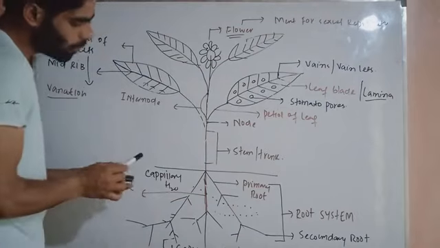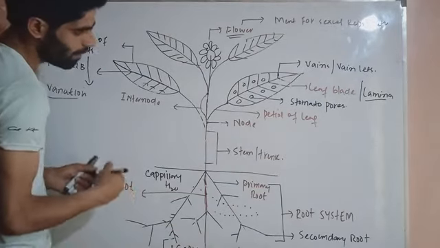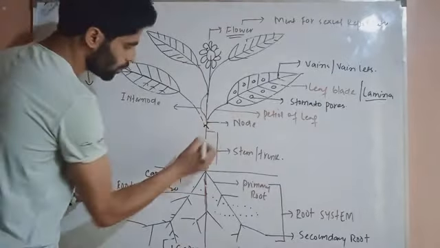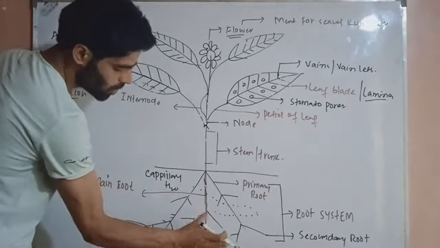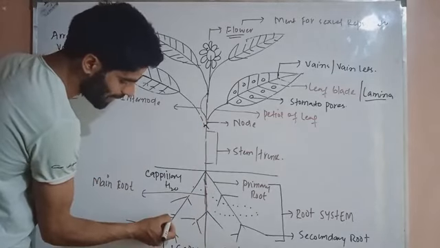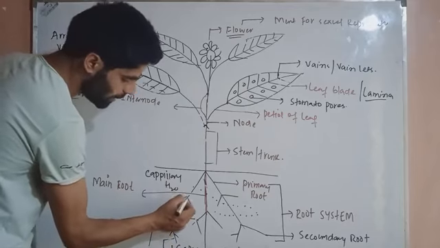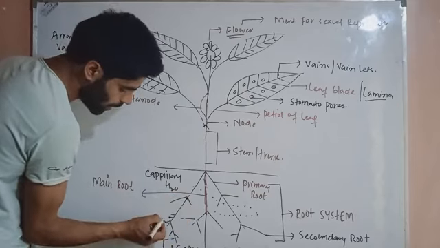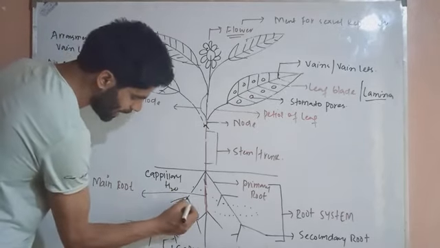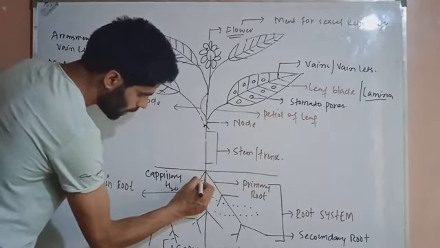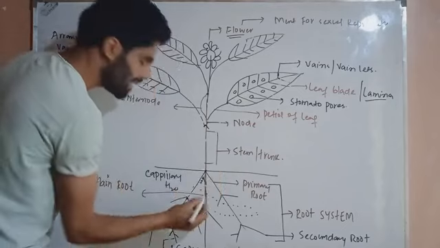Water will come out of the root system of the plant. If this is the root system, water will come in first through these fiber roots, then it will enter the tertiary root, then the secondary root, and then the primary root, and then it will enter the stem of the plant.